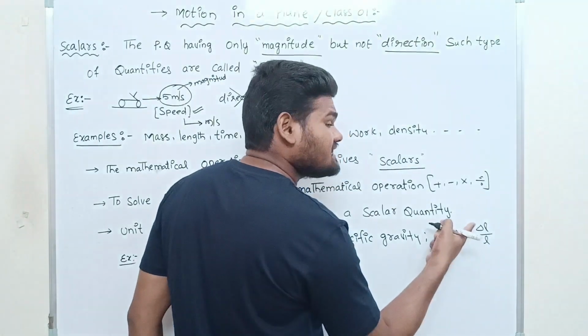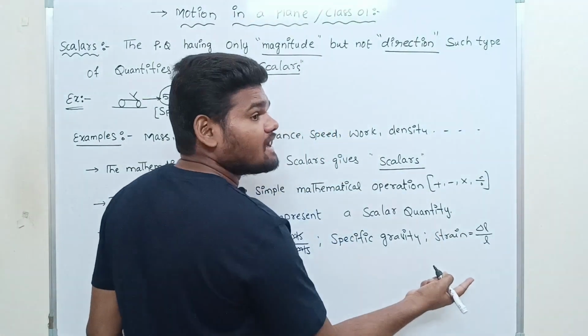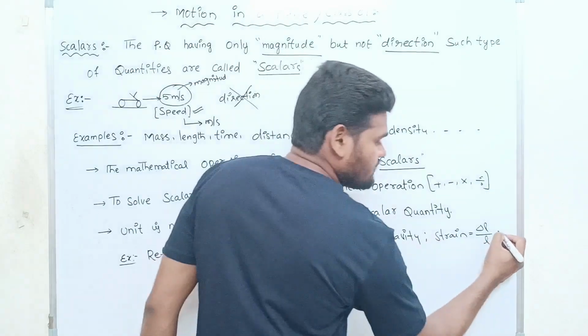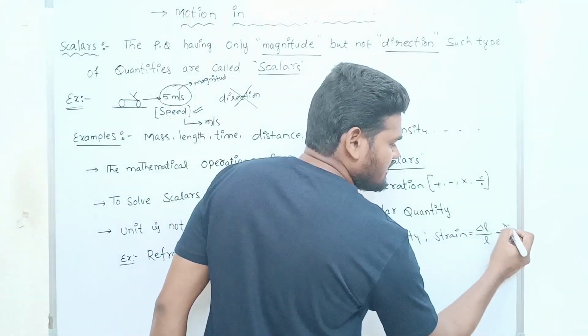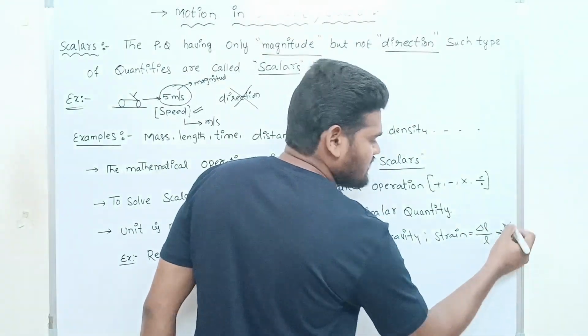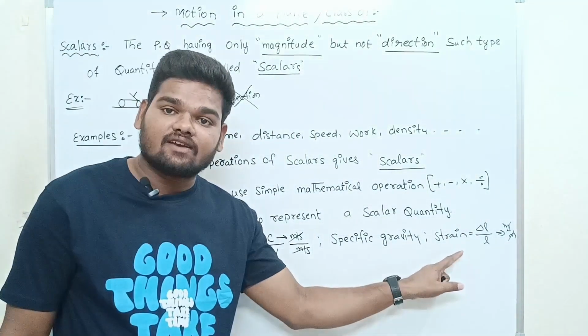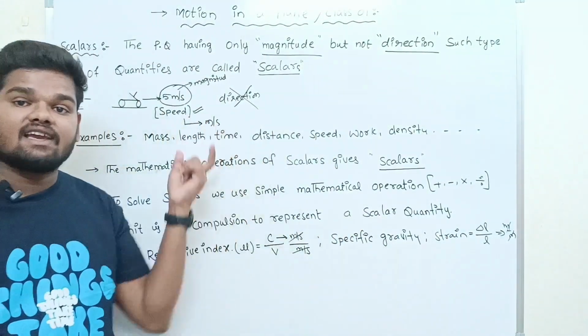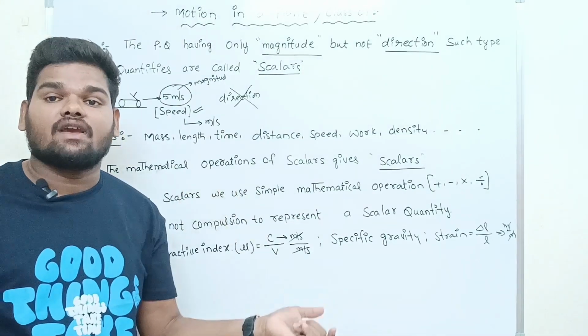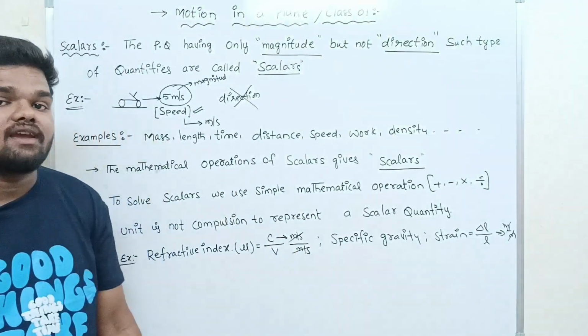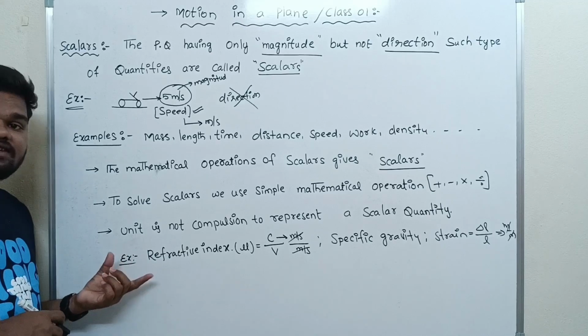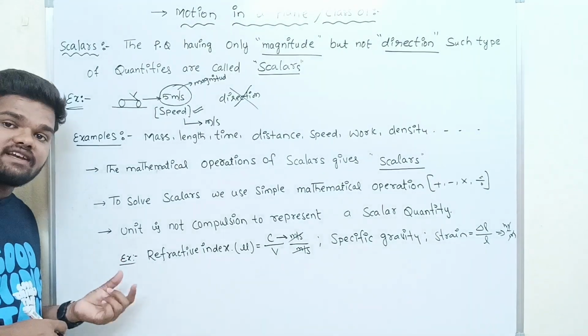The ratio of the change in dimension of the object to its original dimension is called what? Strain. So for length, what is the unit? Meter. Strain is also not having any unit, but it is a scalar quantity. That means a scalar quantity may or may not have a unit. So this is about scalar physical quantities.